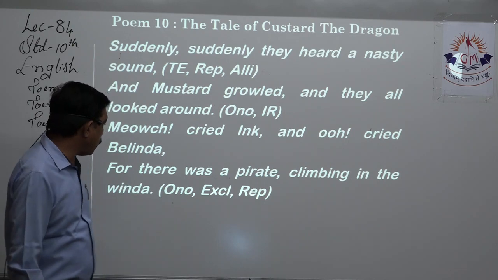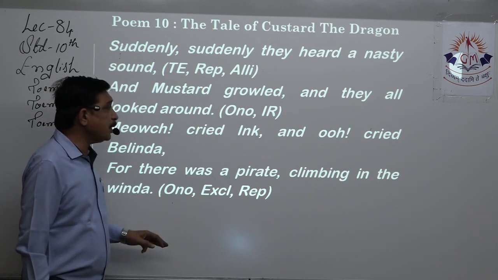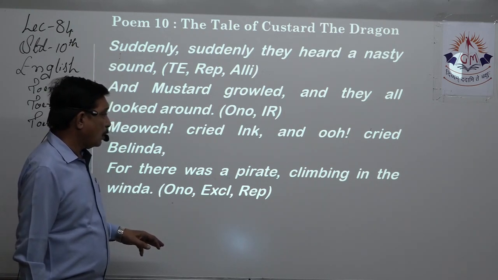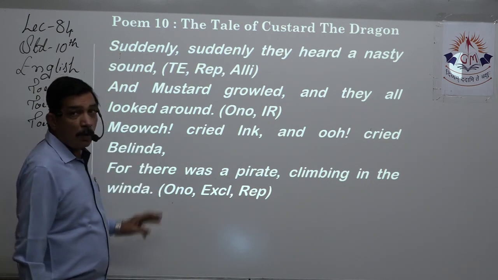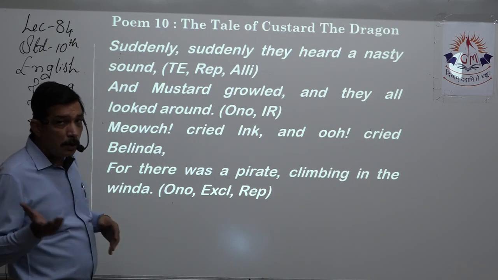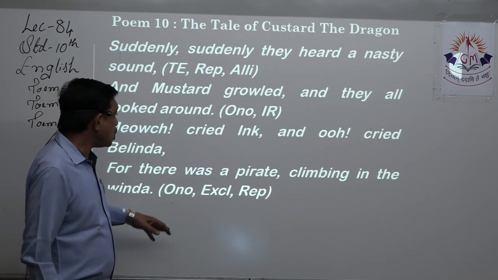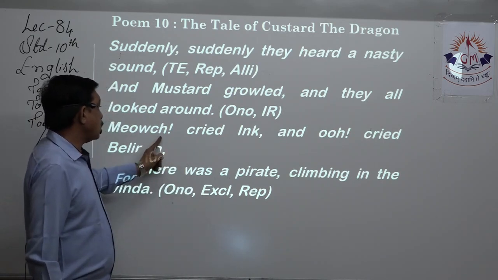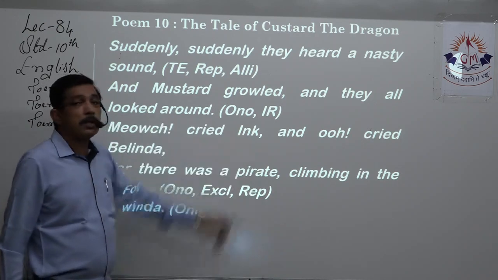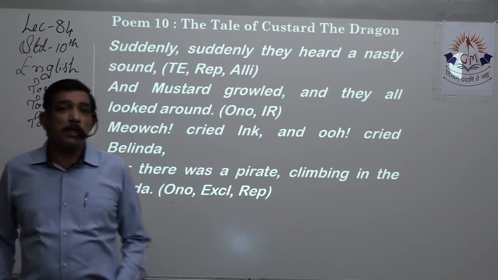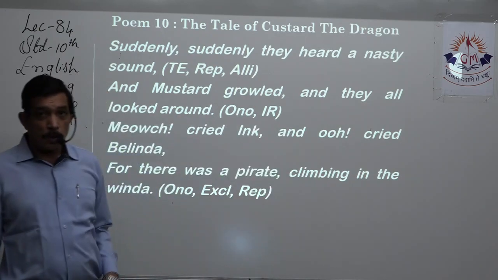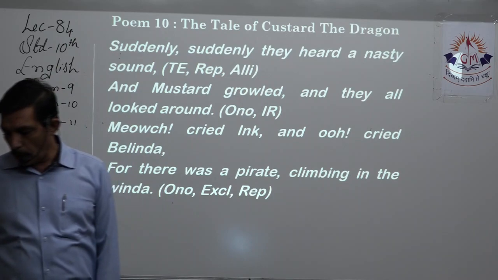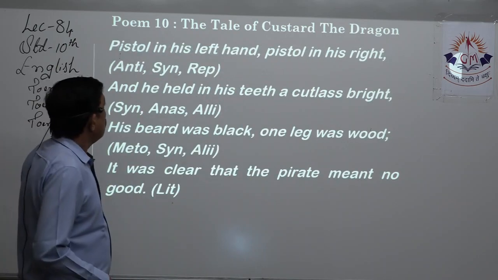If it's not written, you can write it. Onomatopoeia is there. Meow, right? It is the sound of the cat, right? Now exclamation mark is there here, and ooh also. So the exclamation figure of speech is already there. Repetition will be there. Cried two times. So repetition is there.